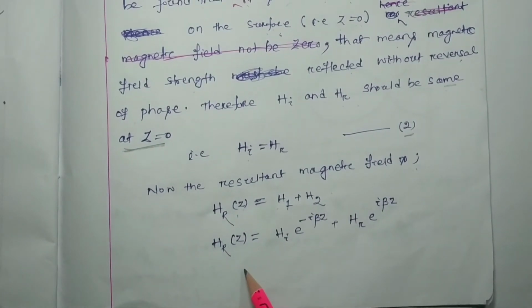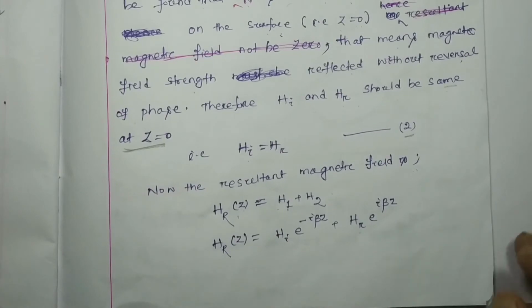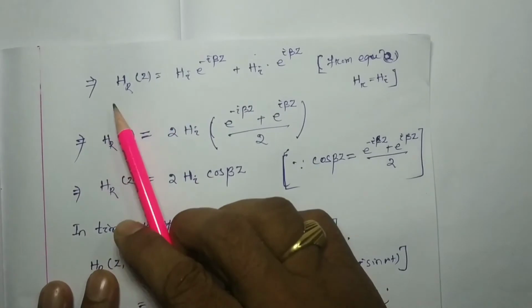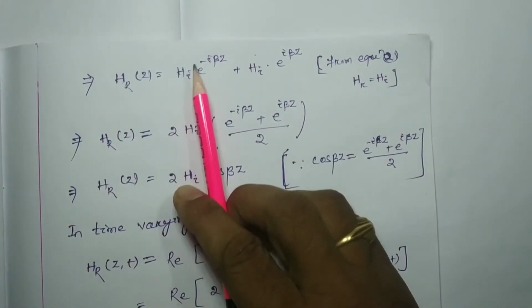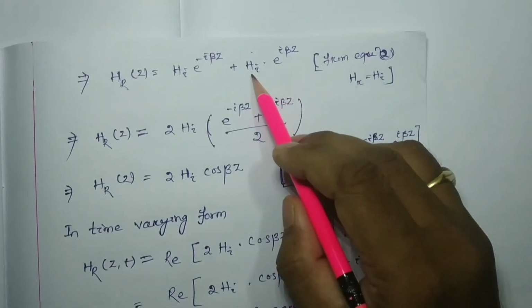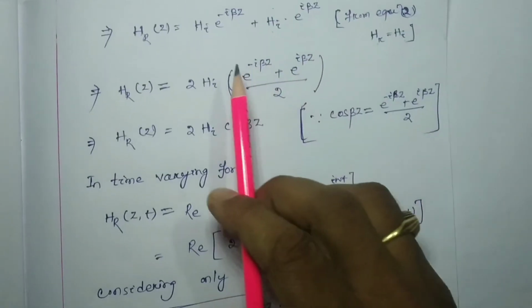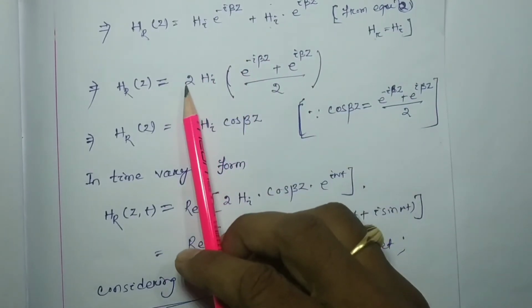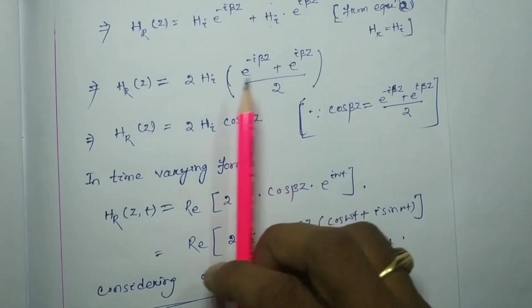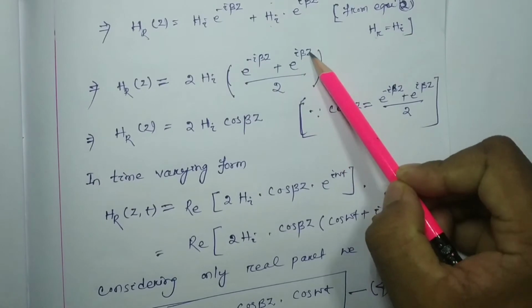HR(Z) will be equal to HI e to the minus I beta Z plus HR e to the plus I beta Z. As HR equals HI, I can write HI into e to the plus I beta Z. Take HI common and multiply 2 here and divide by 2, then it can be written as e to the power minus I beta Z plus e to the plus I beta Z.